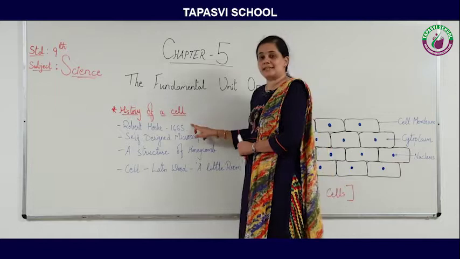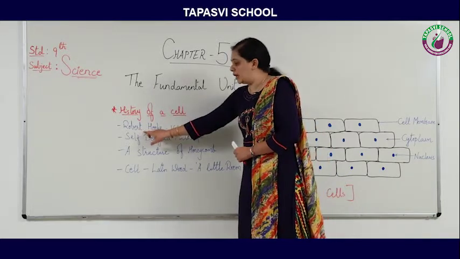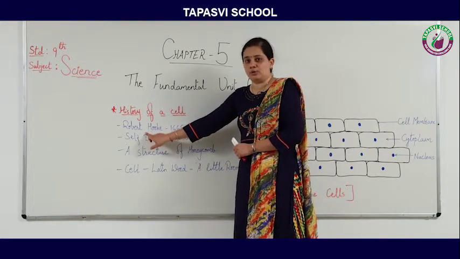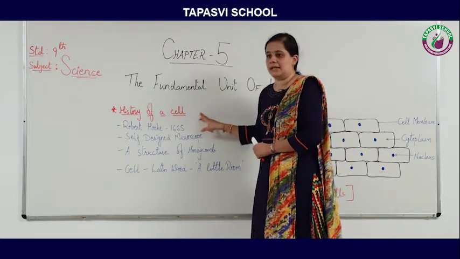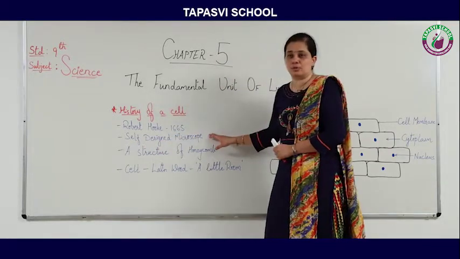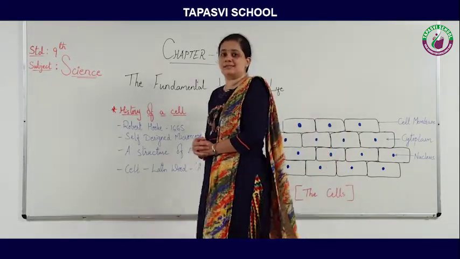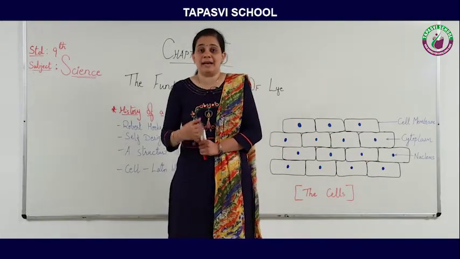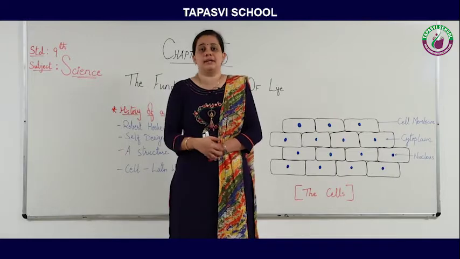In 1665, Robert Hooke, this is the name of scientist, Robert Hooke has discovered the cell in his self-designed microscope. See, in 1665, the discovery of microscope that we are having right now was not there.